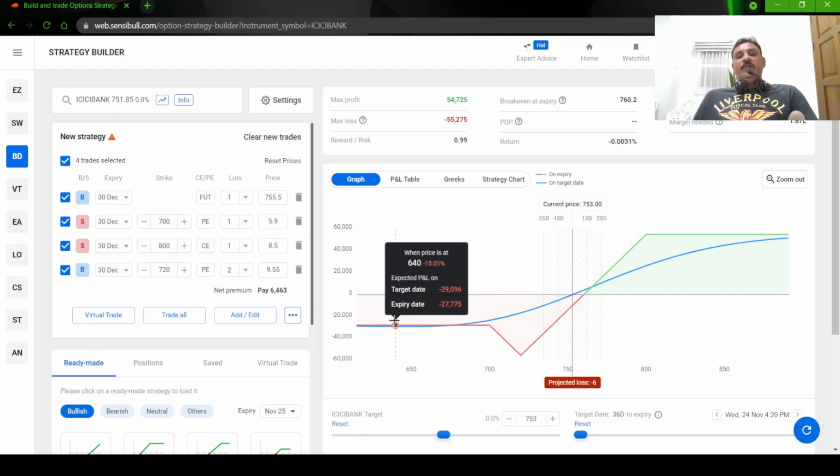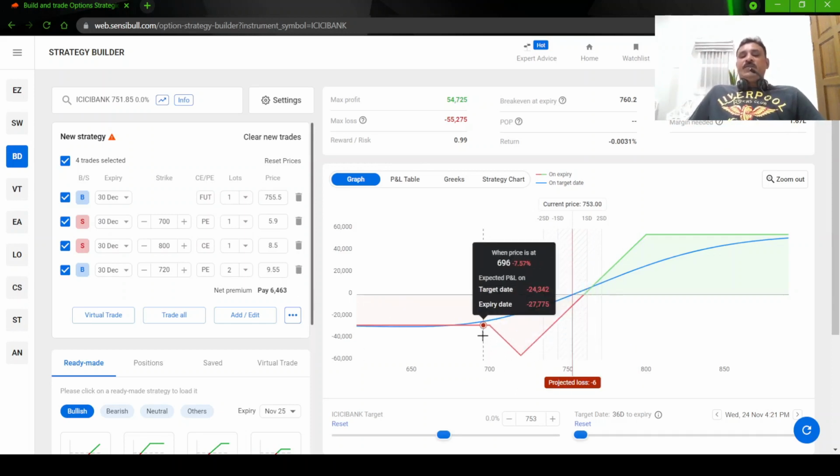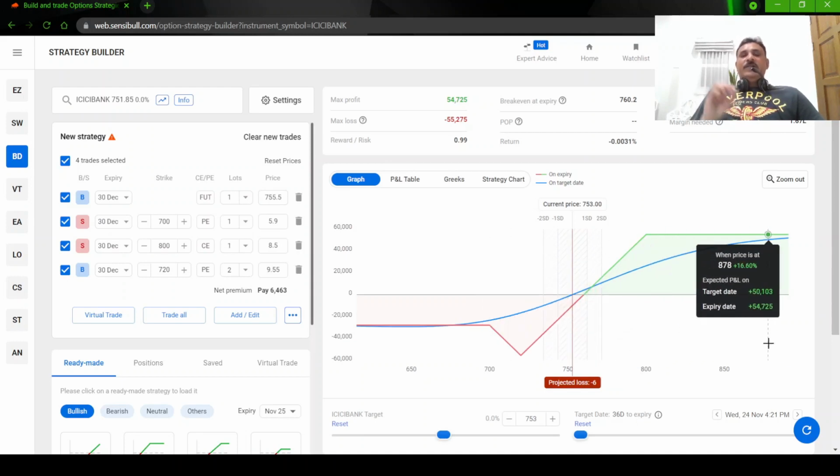Here you can see your net loss is about 27,000. That is for this premium. It will be much below, because you will be paying more money if the market comes down for this put. It depends on when it comes to that level. If it comes immediately, then it will be 20-25 rupees. If it comes after 2 or 3 weeks, the premium will be less. So I hope you understood what a covered strangle is.